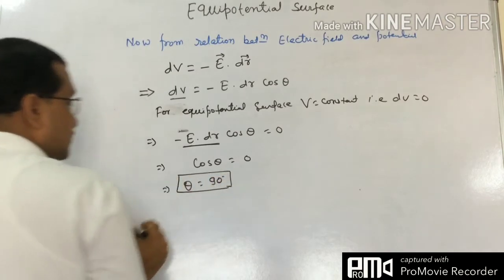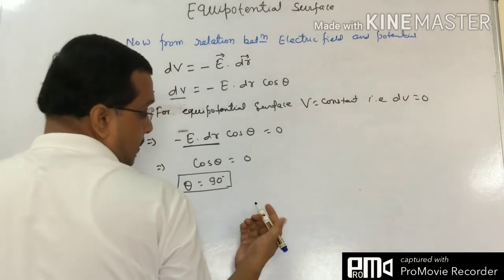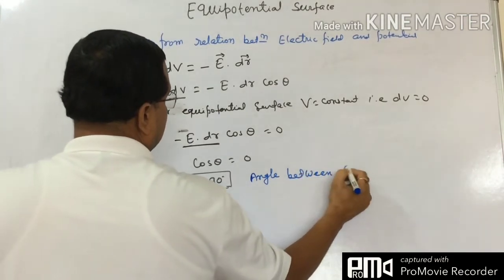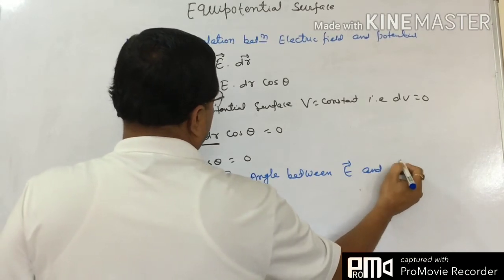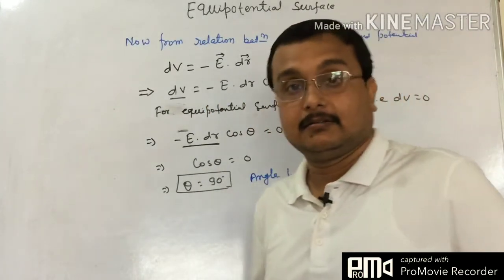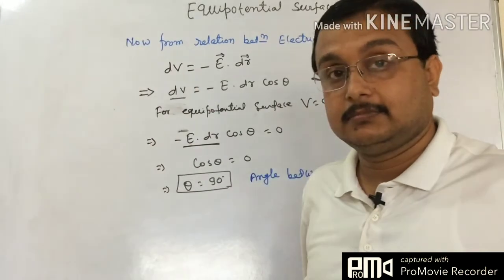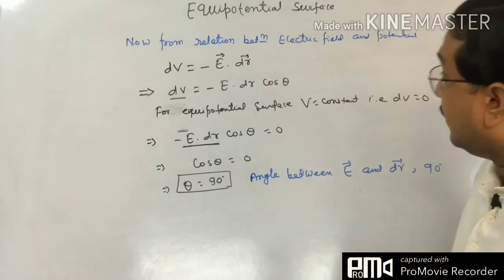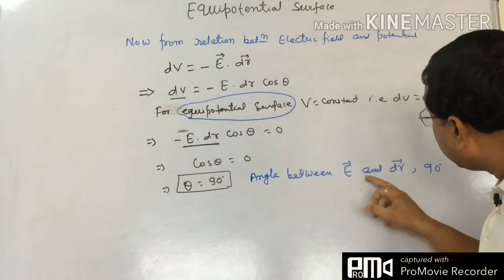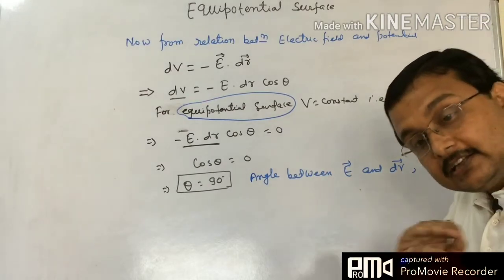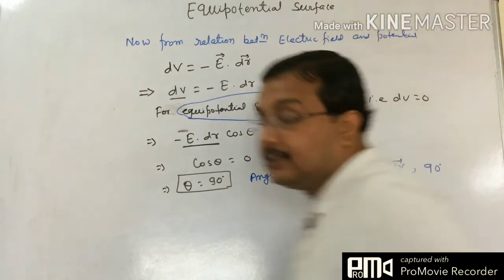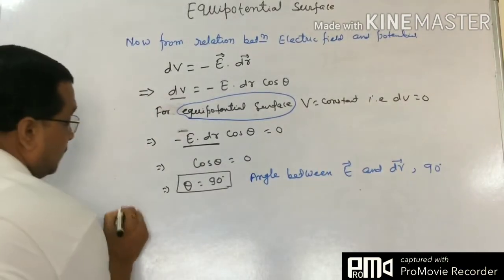Theta equals 90 degrees means the angle between E and dr is 90 degrees. That means, if we are talking about an equipotential surface, the direction of the electric field has to be perpendicular to that particular surface. Just write it down, this is a very important concept.